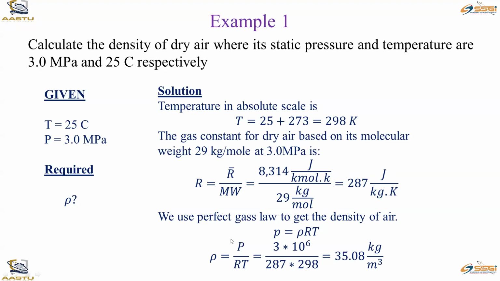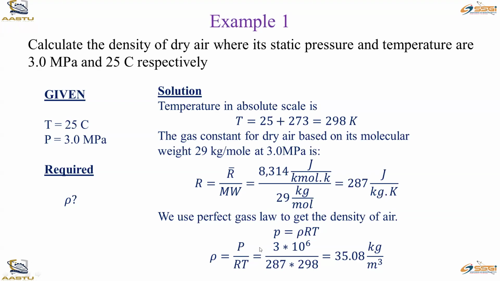So using the perfect gas law, P is equal to rho RT. Rho is the density of air, R is the gas constant of the air, and T is the absolute temperature. So from that we can calculate. P is already given. So density is equal to P over RT.